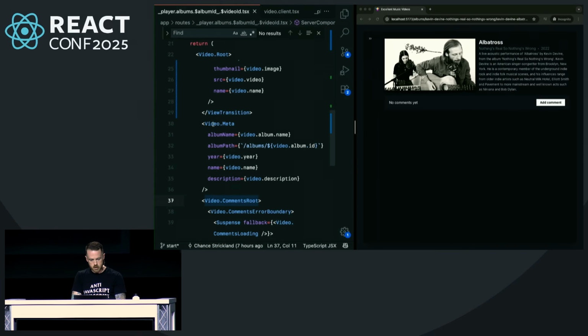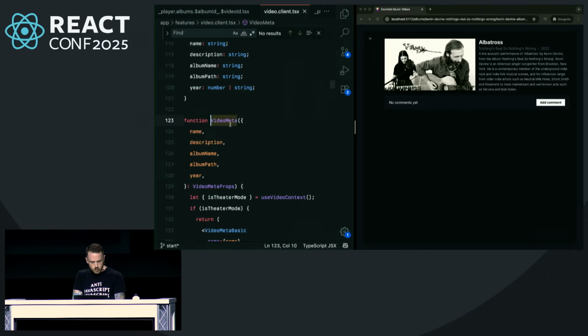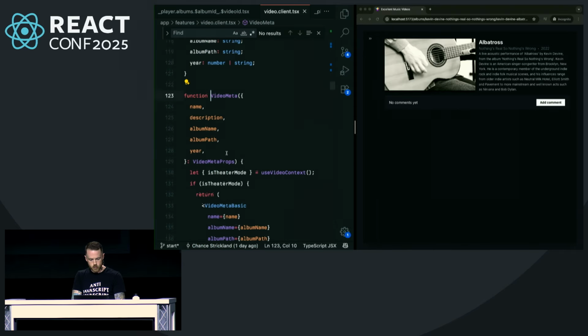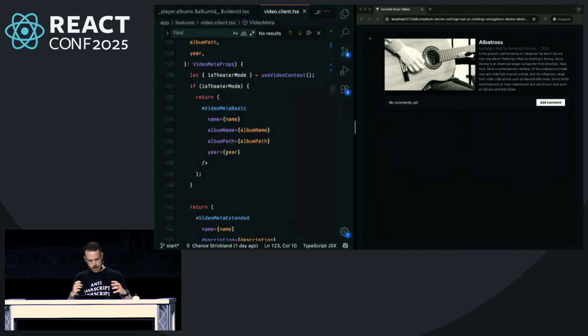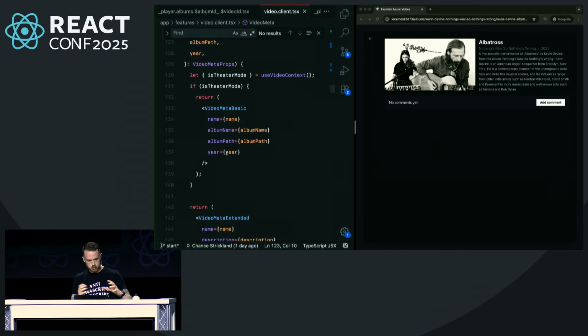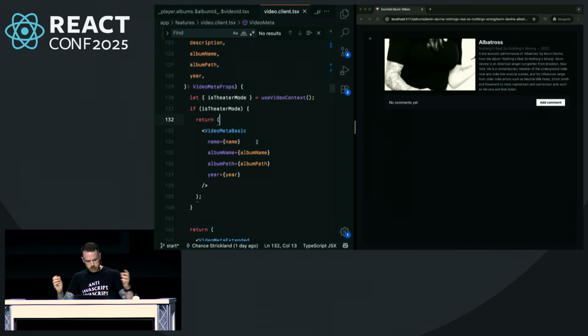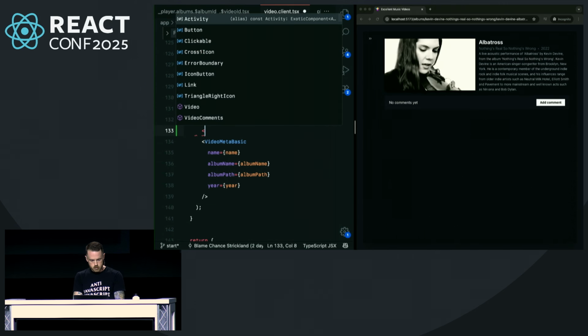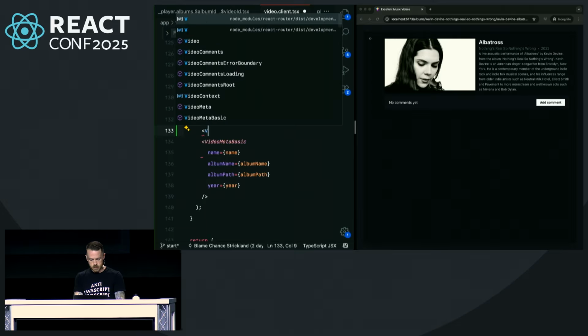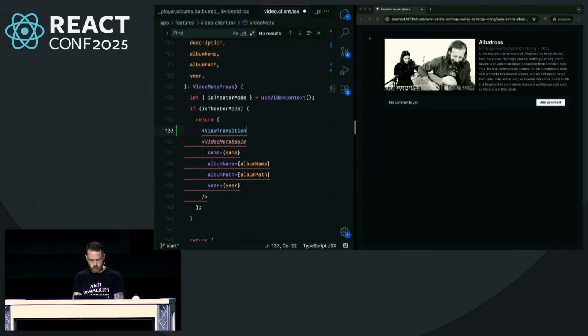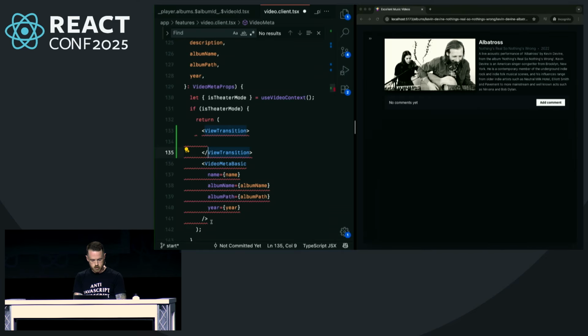Let's take a look at our video meta component. We might want to do something similar. But maybe we've got 2 different React trees here, both potentially being rendered, and so these are going to have different DOM elements within. So how can you animate 2 completely different React trees and have them seamlessly connected? Let's check that out. We're going to add a view transition here.